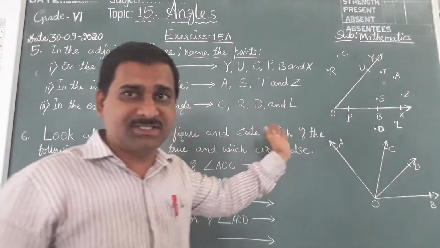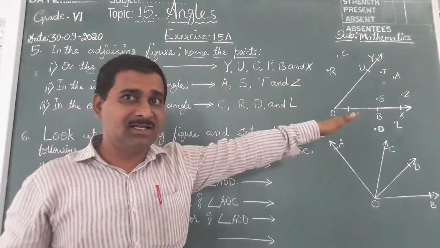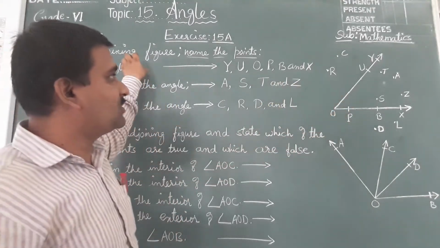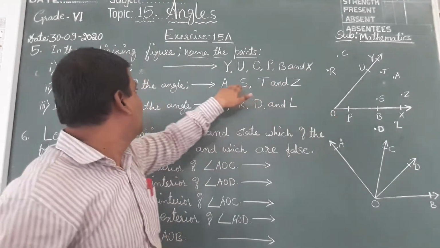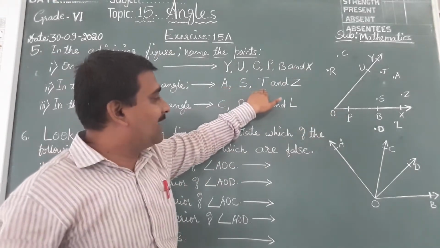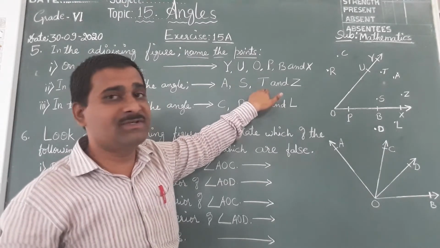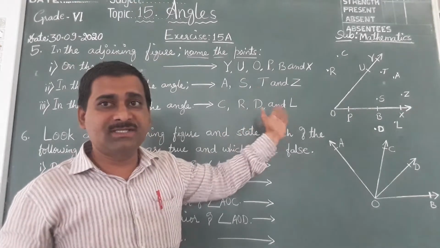Name the points. The names are given in the picture, but we should separate them and write how many are on the angle and which they are, how many points are inside the angle and which they are, and how many outside the angle and which they are.